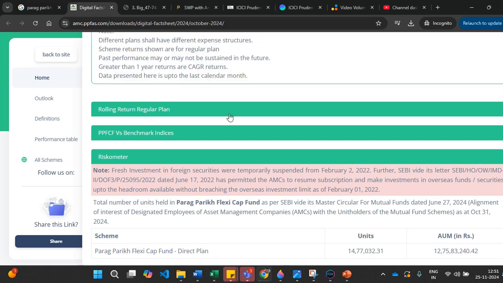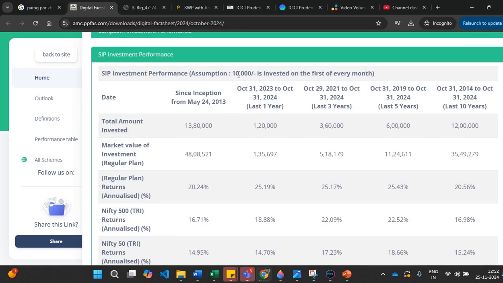For example, if you're doing a SIP in this mutual fund, right? For example, every month 10,000 is invested. From the starting year, how much will it be? For example, the total invested amount as of now will be 13 lakh 18,000, right? Then as of October 31st, how much will it be? Then you can compare the last 3 years, 5 years, 10 years. That is the total amount you invested.